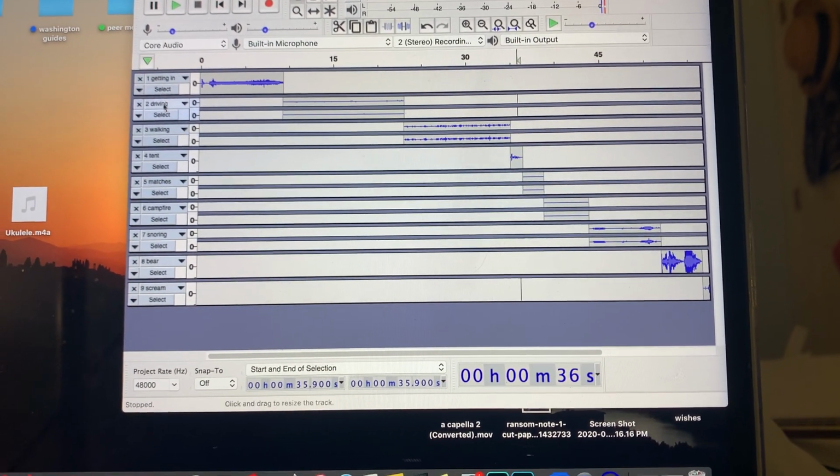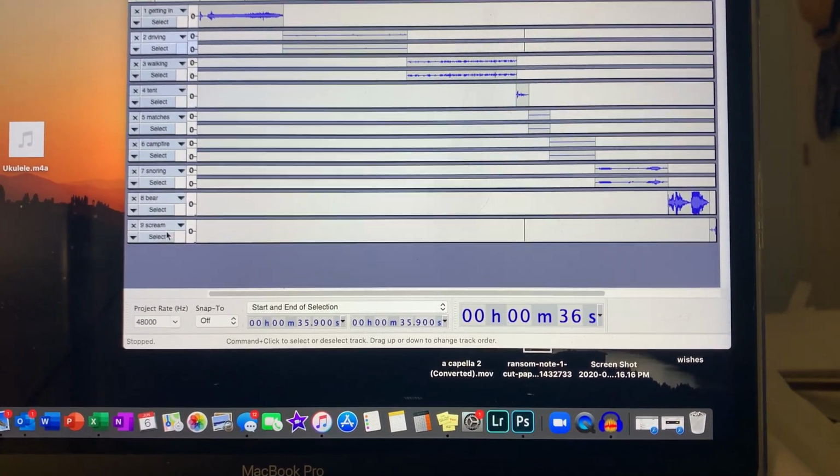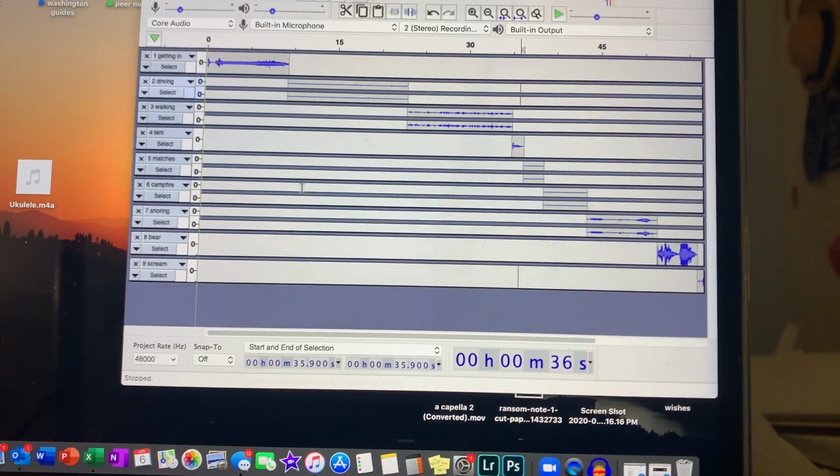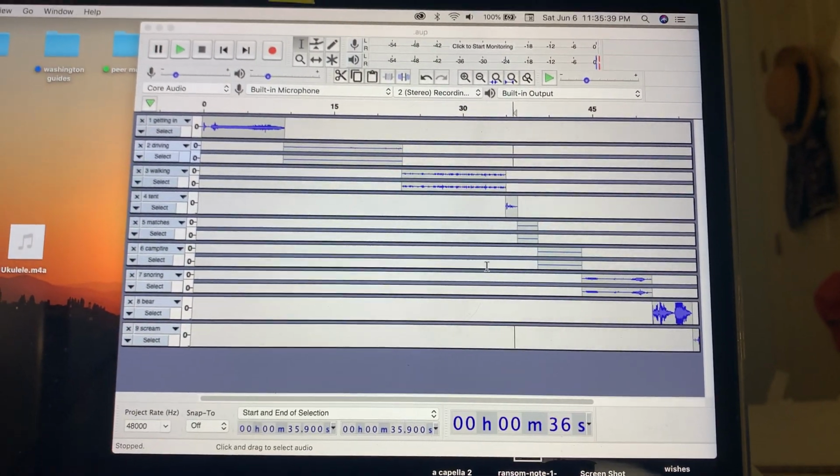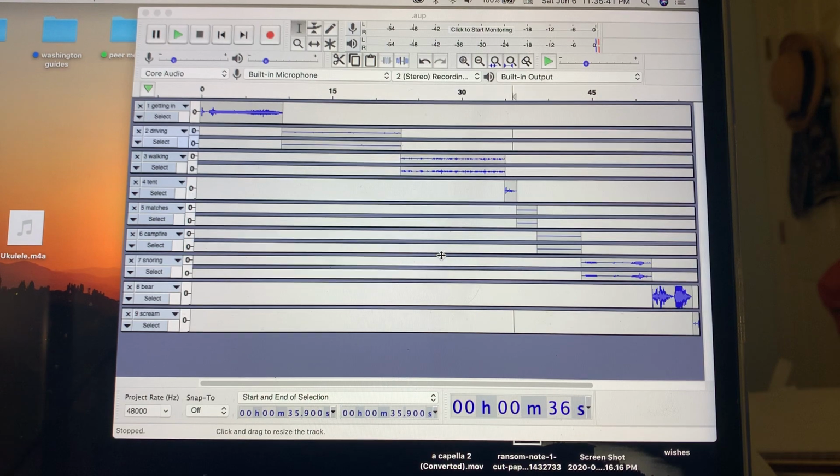So I labeled all the sounds. You can kind of see the storyline from here. And then you download it, and then it's going to be on SoundCloud. I will link it down below.